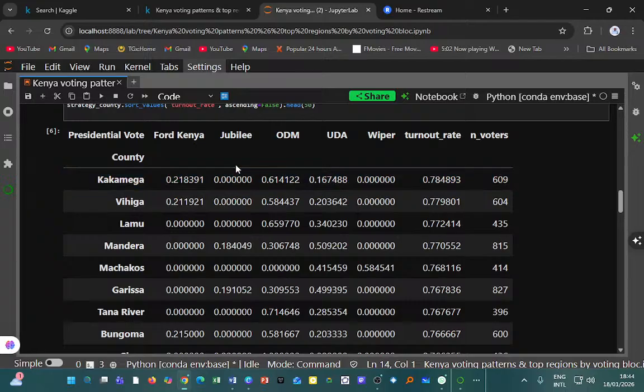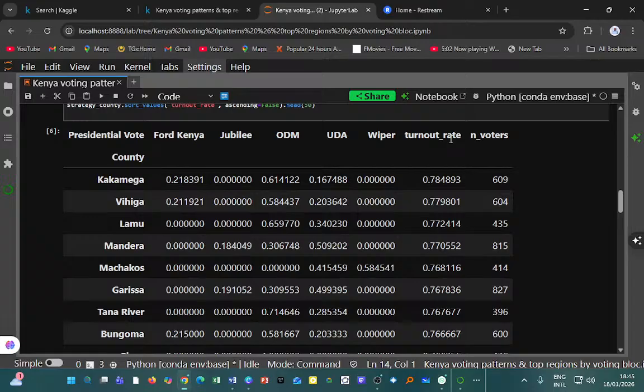So basically in Kakamega, votes are split between Ford Kenya, ODM, and UDA only, and the turnout rate is about 78% in Kakamega.